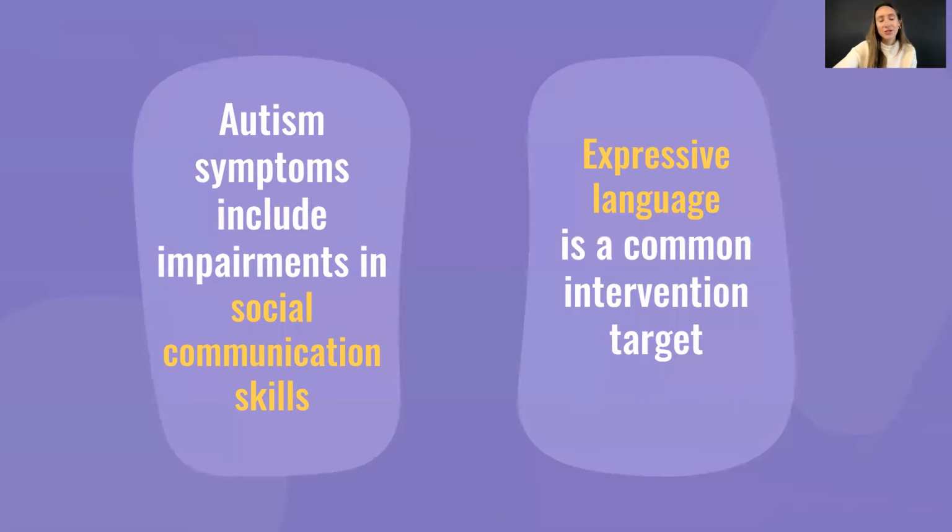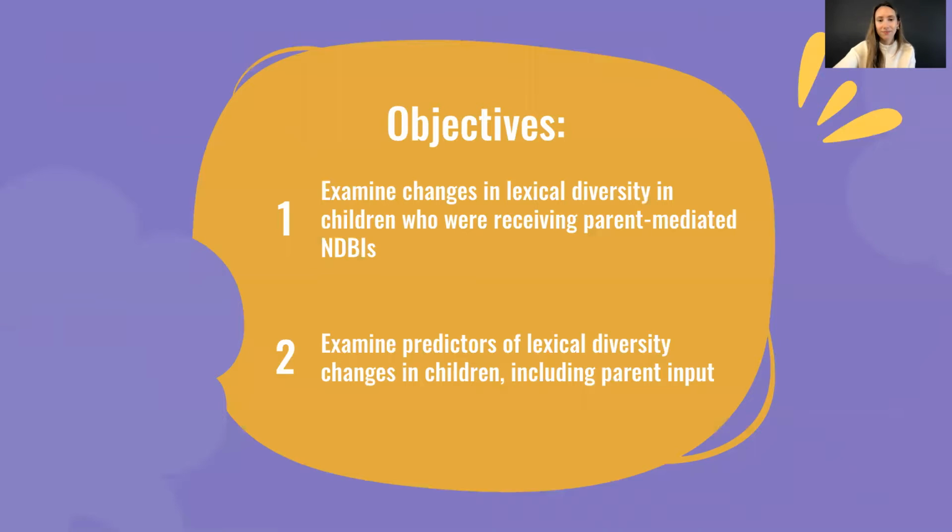Because impairment in social communication is a core feature of autism, many young children need support in their early language skills. Although expressive language is a common focus of parent-mediated interventions, a more targeted treatment model, like toy talk, has not been validated in children with ASD. Therefore, this study explored the use of toy talk in parents within naturalistic developmental behavioral intervention for autism.